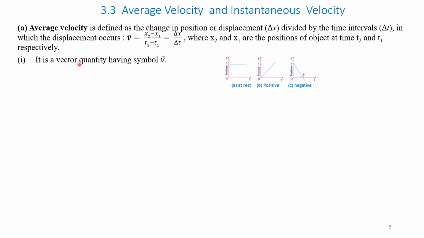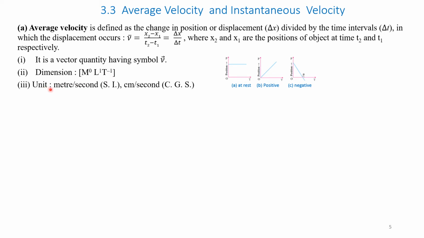So average velocity is a vector quantity having the symbol V with an arrow over its head. Its dimensions are M to the power of 0, L to the power of 1, T to the power of minus 1 within square brackets. Its unit is meters per second. So velocity is meter per second in SI unit, centimeters per second in CGS system.